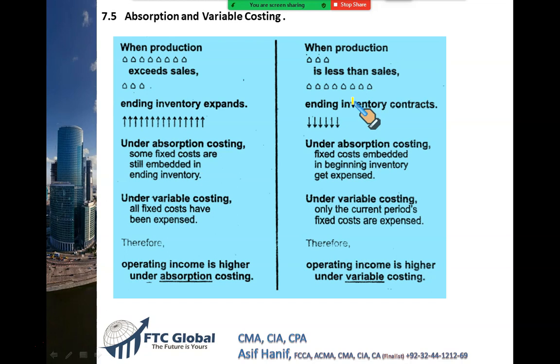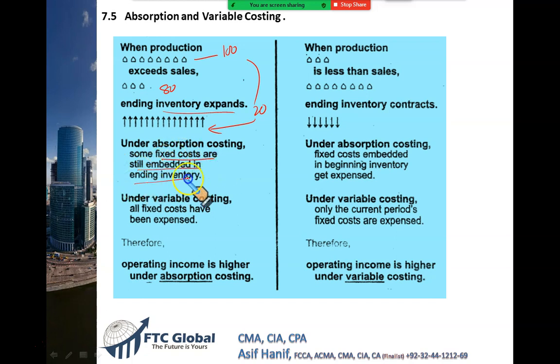Now please guys look at the detail given here. When production exceeds sales, let's say you produce 100 and you sold only 80, which means your ending inventory will expand. You will have more units in your ending inventory because production is 100, sale is 80 only. So these 20 units which you didn't sell will go up to closing stock. Your closing stock will expand, which means this expanded closing stock will contain some fixed